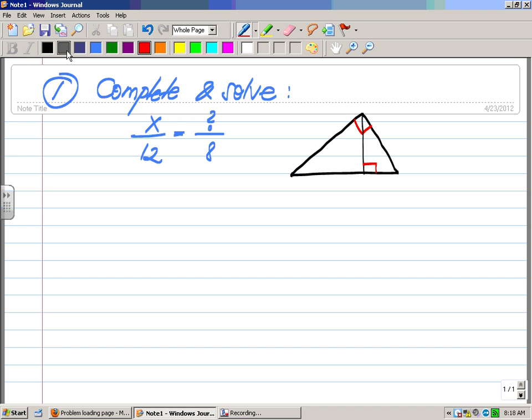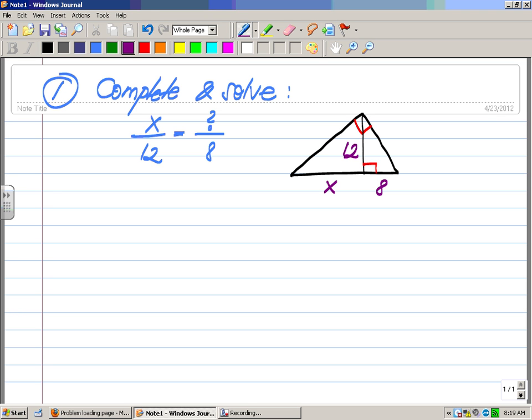They're telling me a few sides. First of all, they're telling that the altitude is 12. This segment here on the right is 8. And this one is x, right? And we are supposed to complete this proportion here. What can we do here? X over 12 is the same as what over 8? Lourdes?